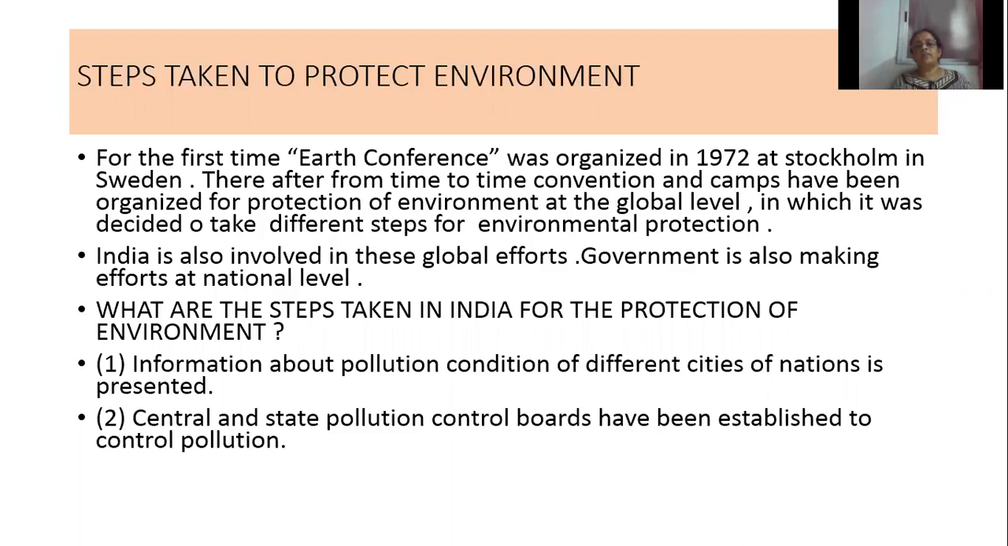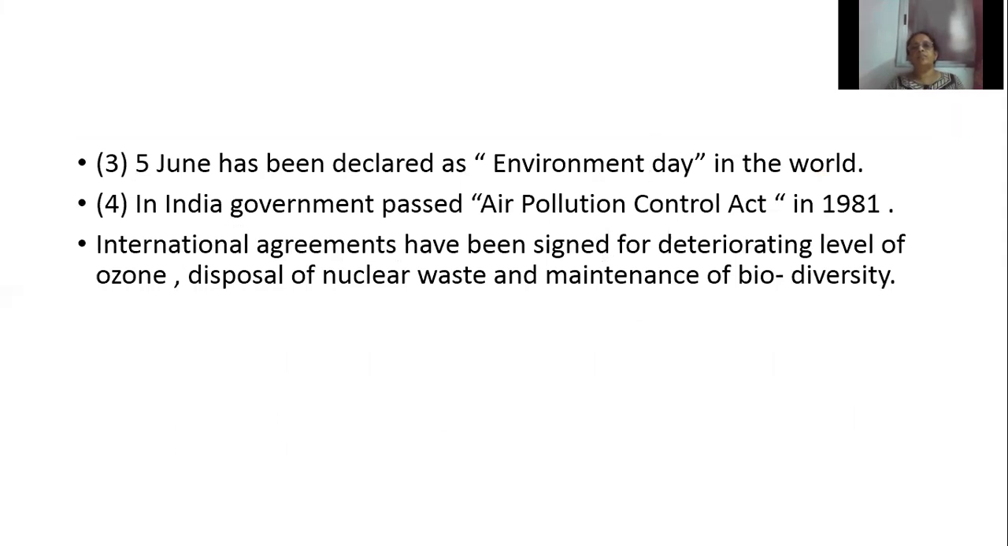So what are the steps taken in India for the protection of the environment? The Indian government collects information about the pollution condition of different cities and prepares the report. Second one is that central and state pollution control boards have been established to control pollution. Third one is that 5th June has been declared as Environment Day in the world. So 5th June is declared as World Environment Day to make the people aware about the importance of protecting the environment all over the world.